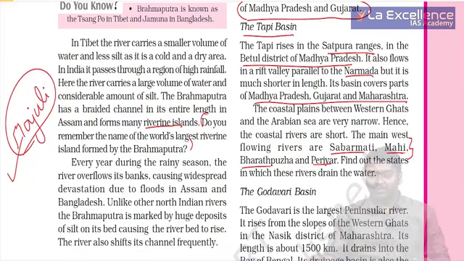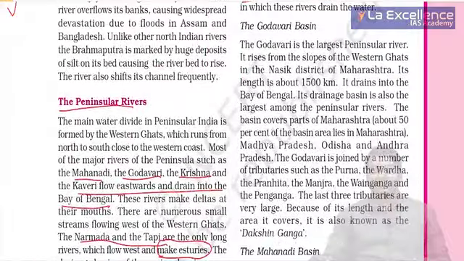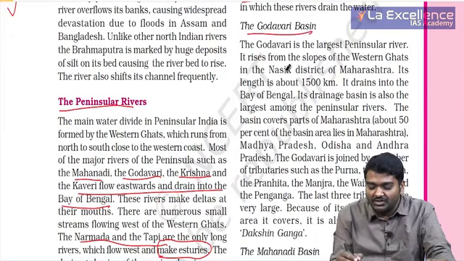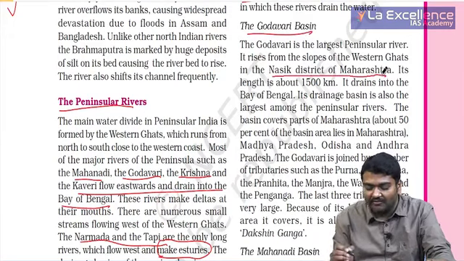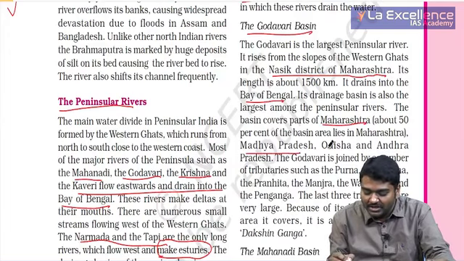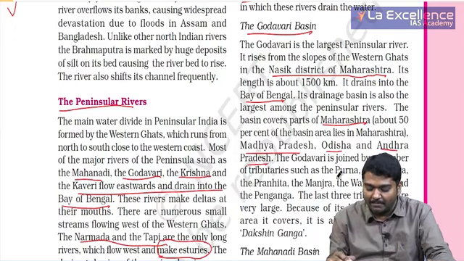Very, very important for you to know the names of west and east flowing rivers. Let's take Godavari, which originates in Nasik district of Maharashtra and drains into the Bay of Bengal. It moves through Maharashtra, Madhya Pradesh, Odisha and Andhra Pradesh. The Godavari is joined by many rivers.